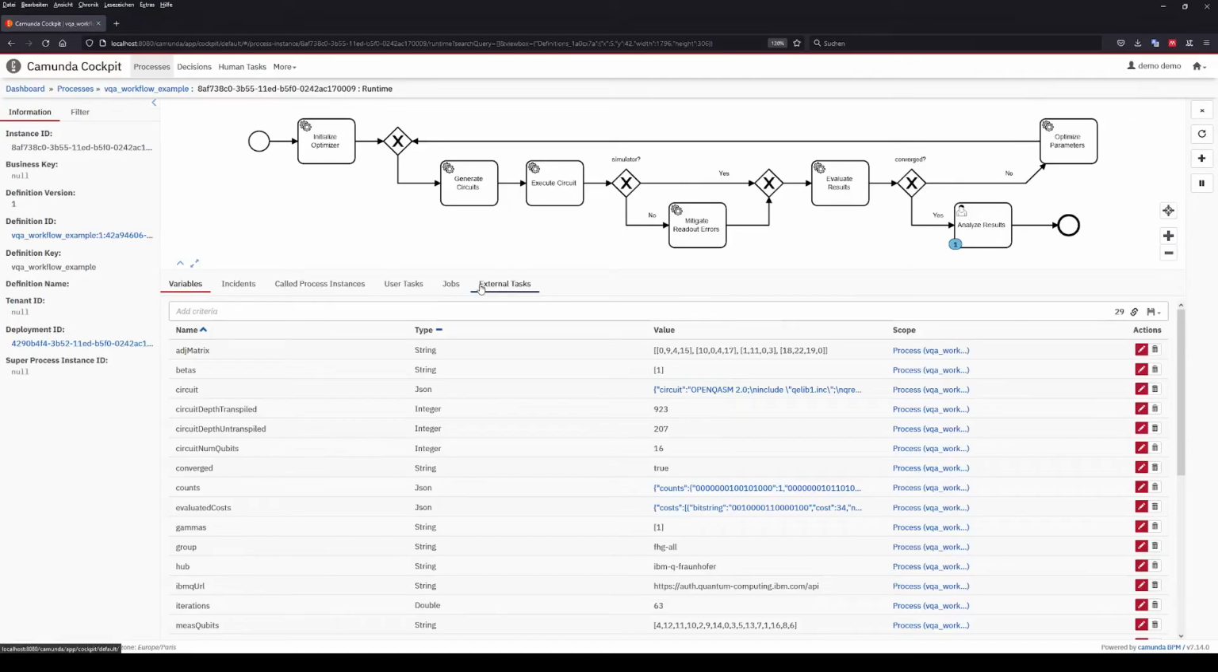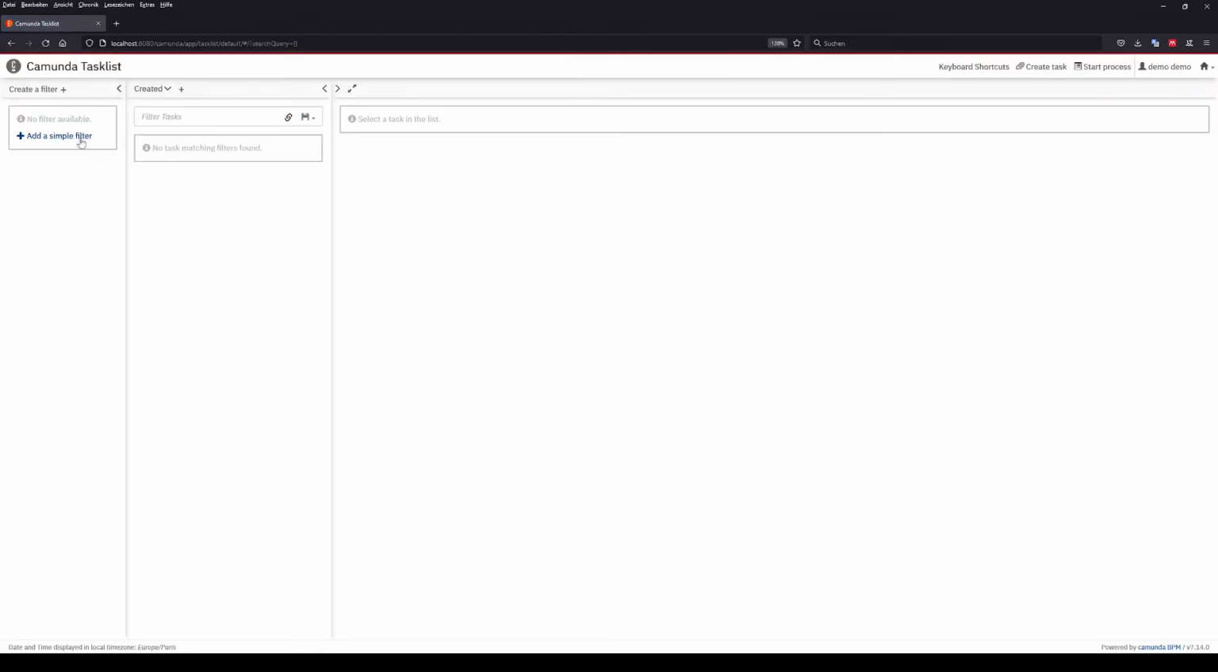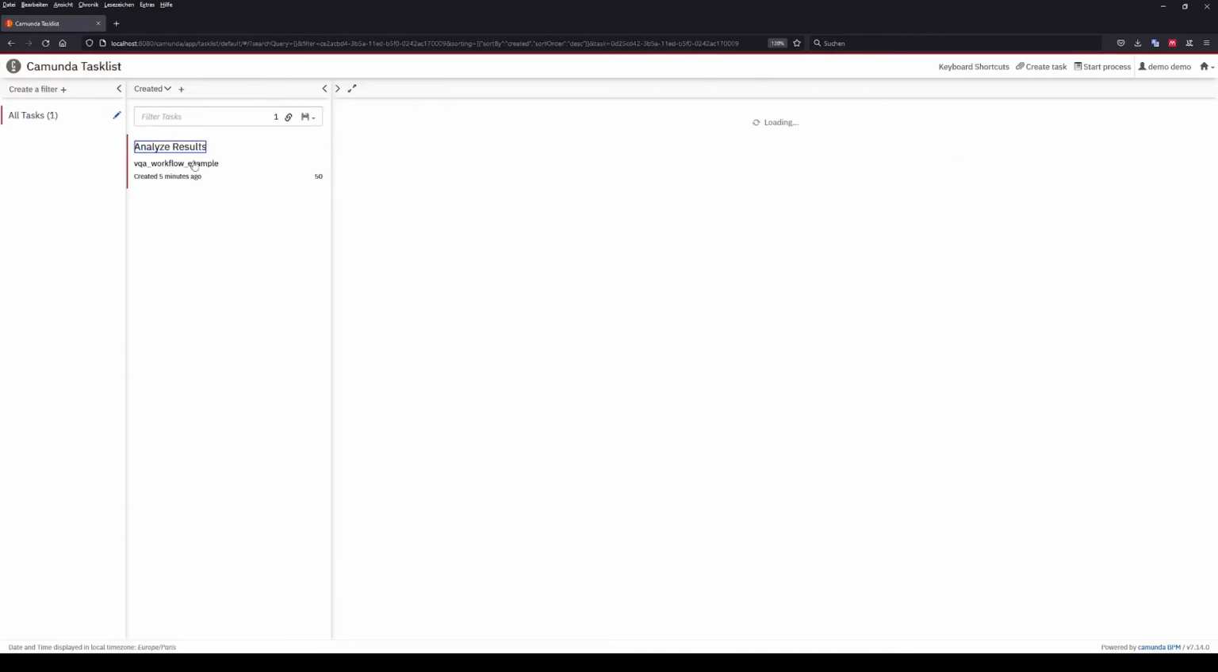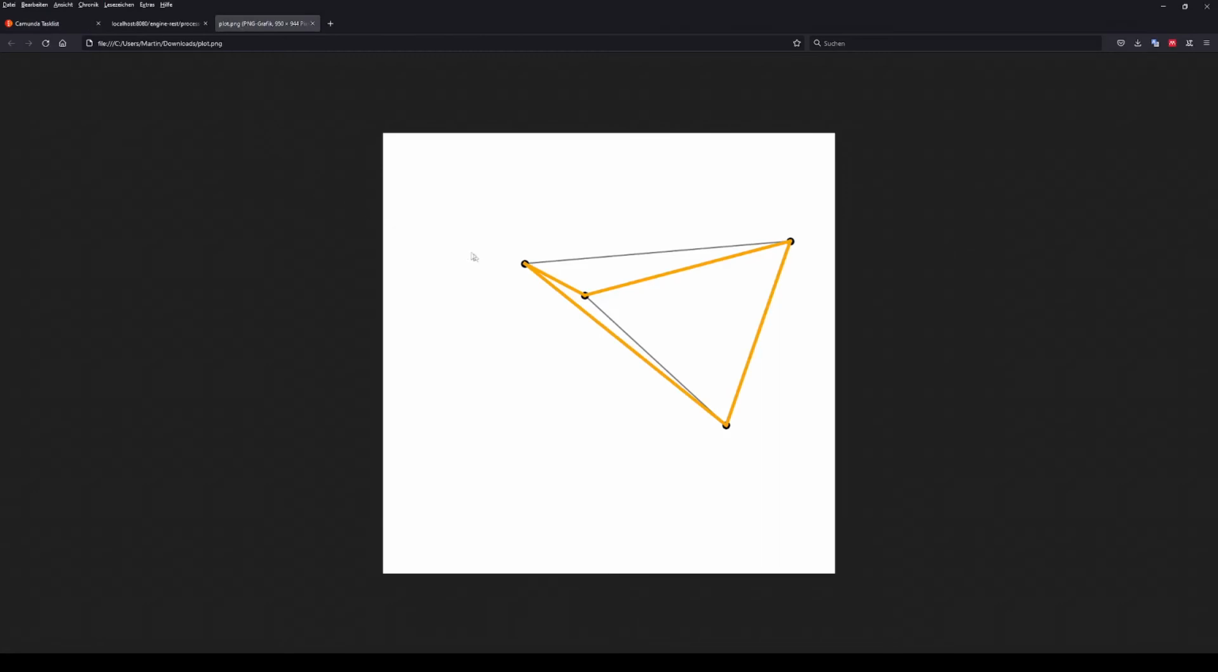And when a workflow token reaches the Analyze Results task, we know that the algorithm execution is completed. We can check out the final parameters and then head back to the task list, create a simple filter, claim the user task, and then check out the result. Right-click the link, open it in a new tab. The file is downloaded and then we can open it. The final result shows a visualization of the optimal route that was computed by our TSP algorithm.